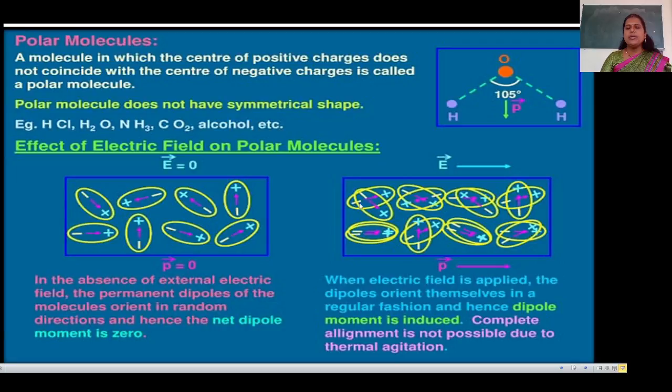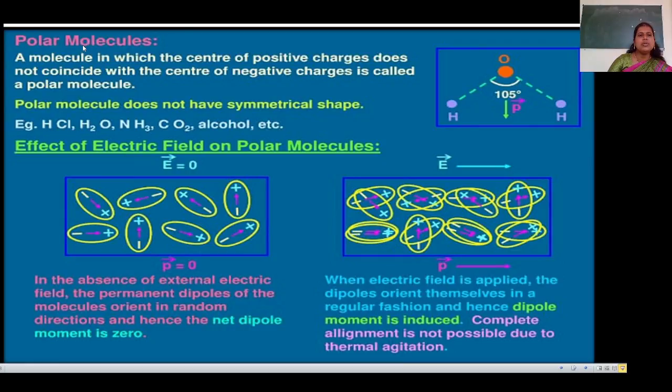Complete alignment is not possible due to thermal agitation, so these two charges will be induced in the presence of the external electric field. Dielectrics have two types: polar molecules and non-polar molecules.